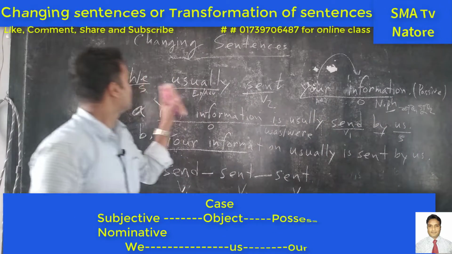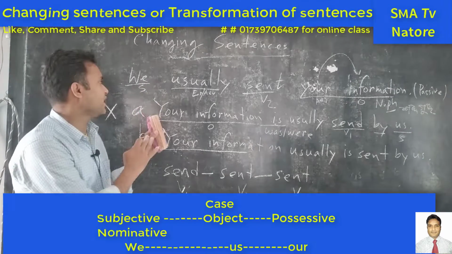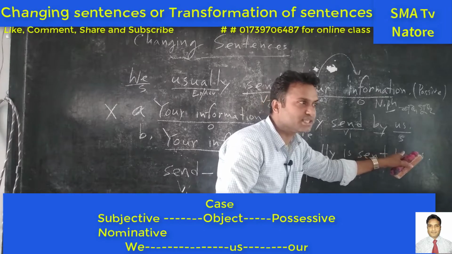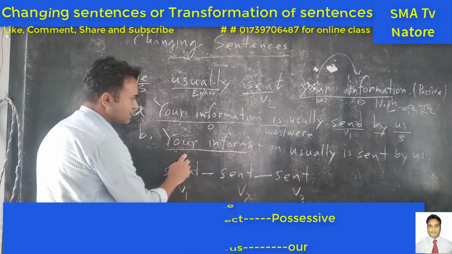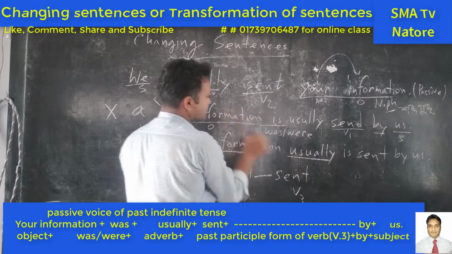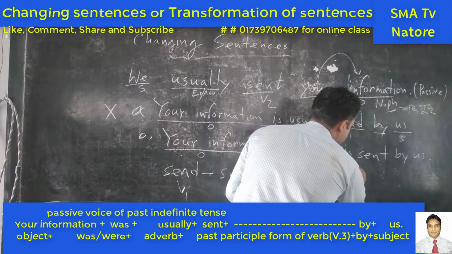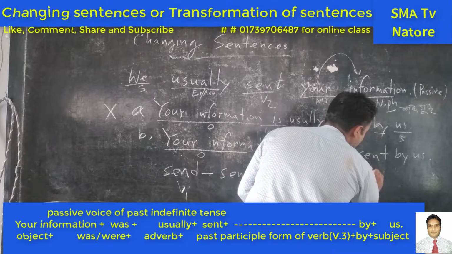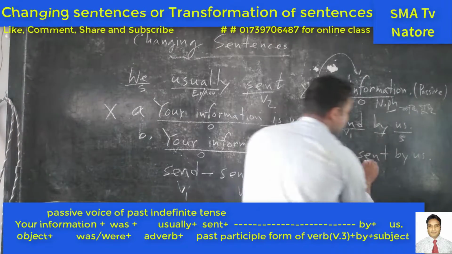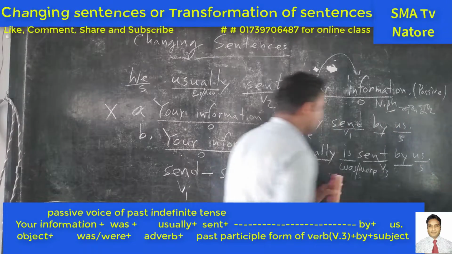Because in this place, this one is the subjective case, and when it is put in the last part, then it becomes the objective or possessive case. And next, another sentence: object. Next one is usually extra. This one is extra. Next one is also is. But in the past indefinite tense, we have seen that we must write was or were. Clear? And next is the past participle form. This one is object, this one is by, and this one is subject.